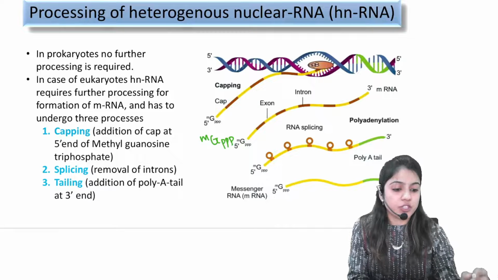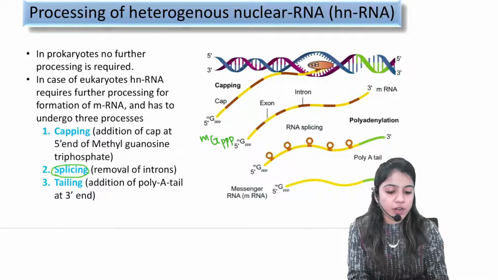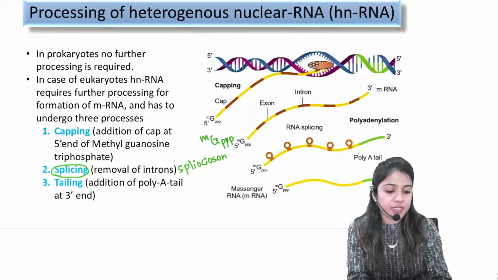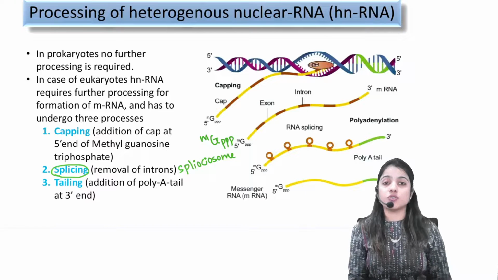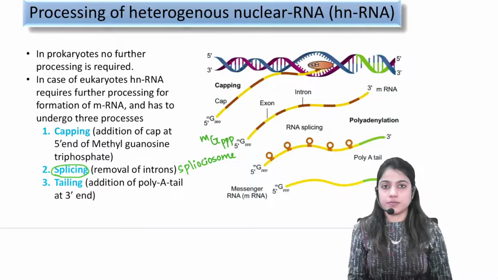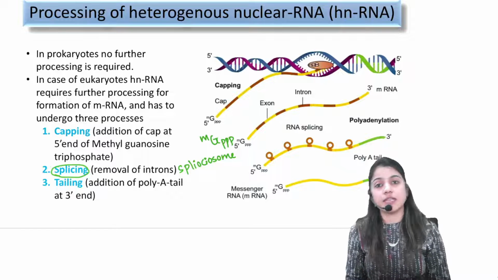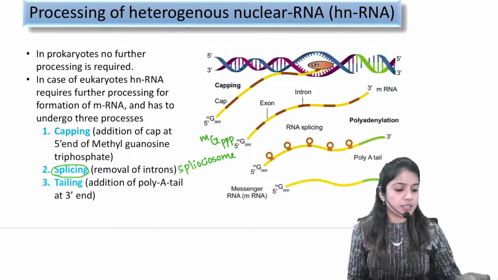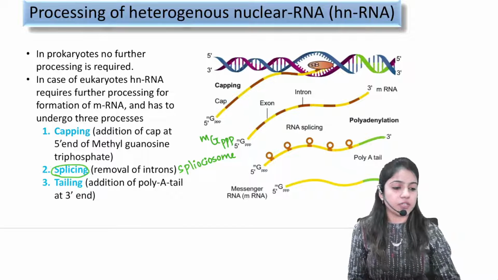Okay, so the process will be called as what? Splicing. This splicing process happens with the help of the enzyme spliceosome. The process is happening with the help of the enzyme spliceosome. Splicing with the help of spliceosome enzyme. Fine, we have removed introns also.